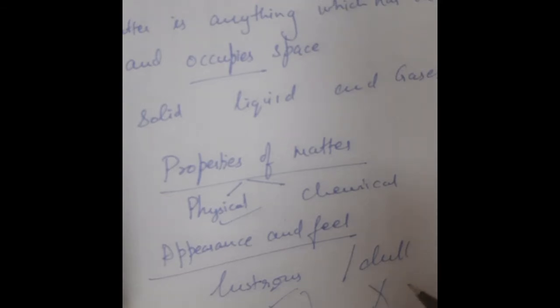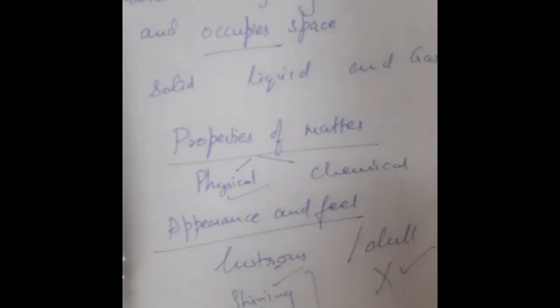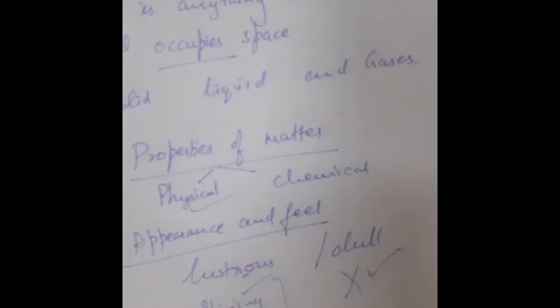Next is dull. If we see things around us, most of them are dull in appearance. You can see this paper. Paper is dull in appearance. So we can classify things into dull and lustrous.